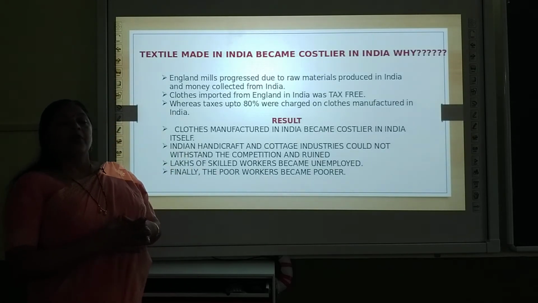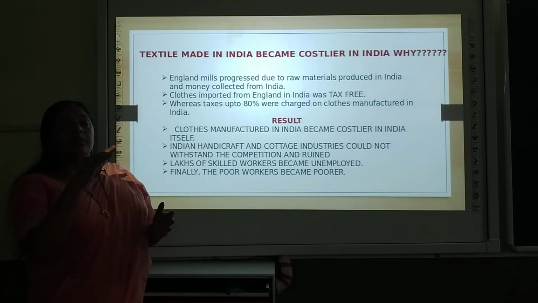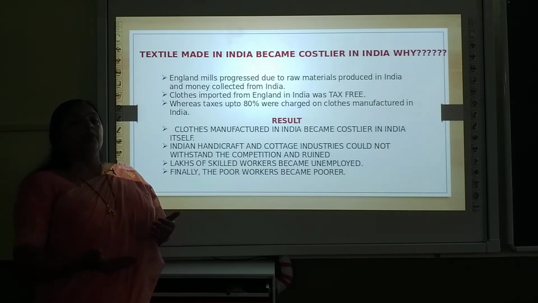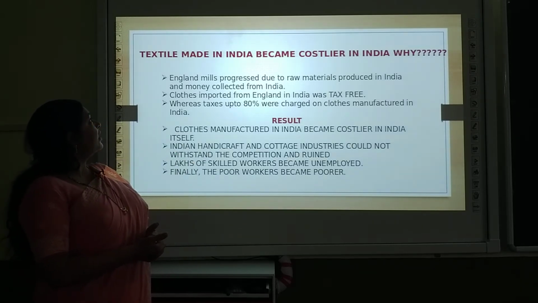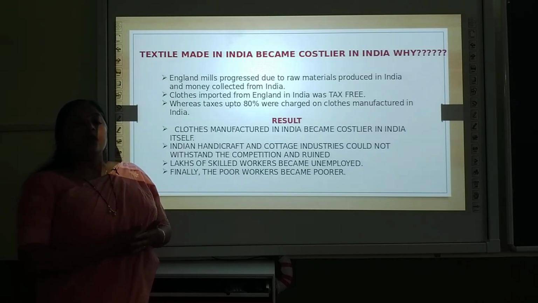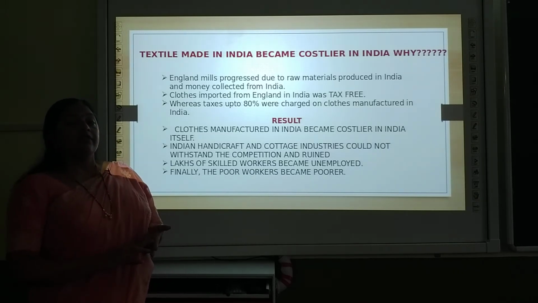Now this is a very important factor that made our people poor, that is how our country got poor, how it was converted to a poor country, that we'll discuss in this point, that the textiles made in India became costlier in India itself. Why? Why the products which were manufactured in our own country became costlier in our country itself? So there were two reasons.